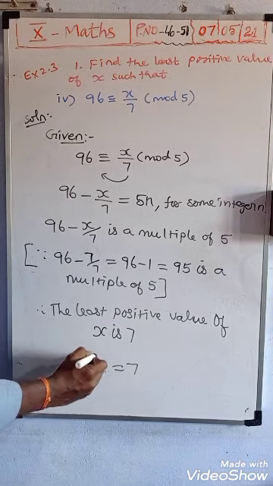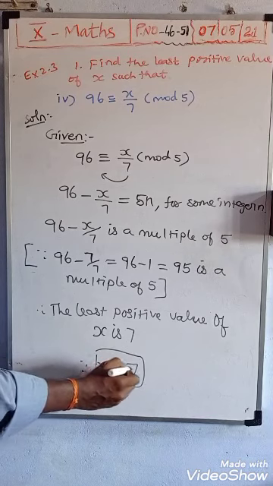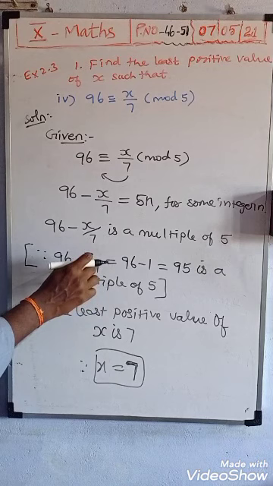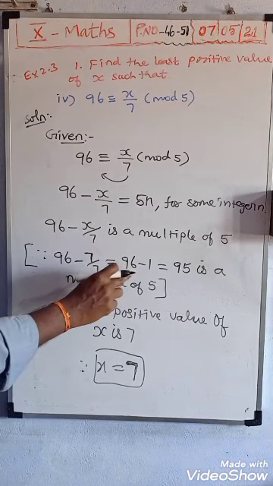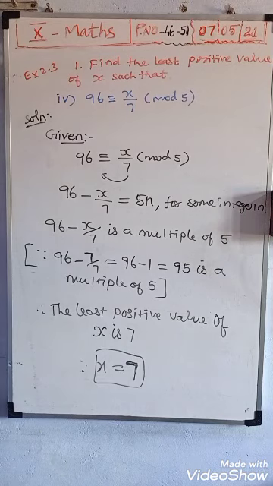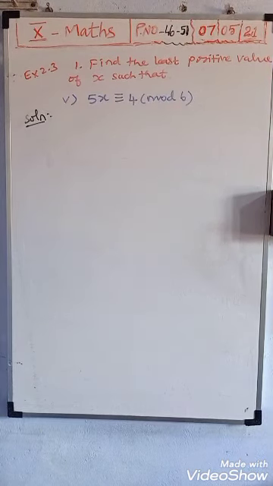Any other number given, we will not get the answer. Therefore, if you substitute 7 for x, 7 cancels and you get 1. Subtract 1 from 96, which gives 95. 95 is a multiple of 5. Therefore, the least positive value of x is 7. Okay, that's all. Next you see the fifth problem.